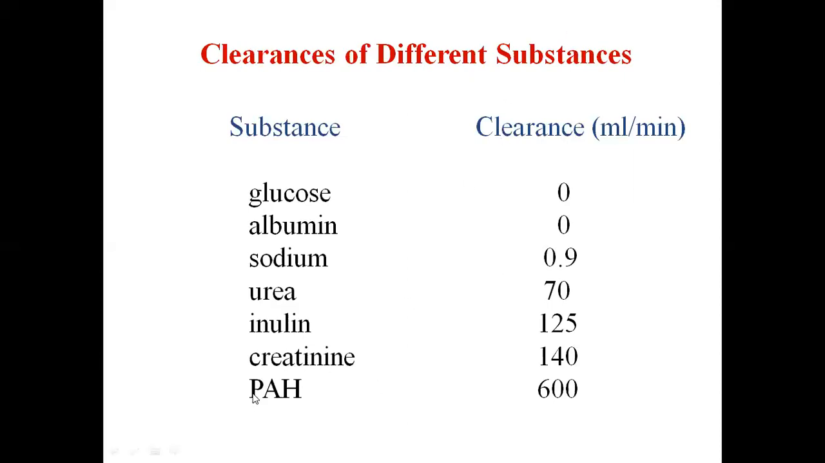And PAH is a substance which is actively secreted from the renal tubules. We consider that almost 90% of the PAH is secreted from the renal tubules. That is why we take the clearance rate of PAH as equal to the renal plasma flow. Whatever plasma is coming to the kidney, the same amount of PAH present in the plasma is getting excreted out also. So PAH clearance is almost equal to renal plasma flow, that was 625 milliliter per minute, and renal clearance of PAH is 600 milliliter per minute.